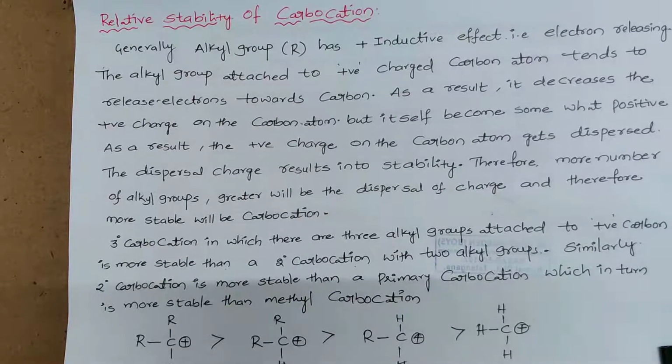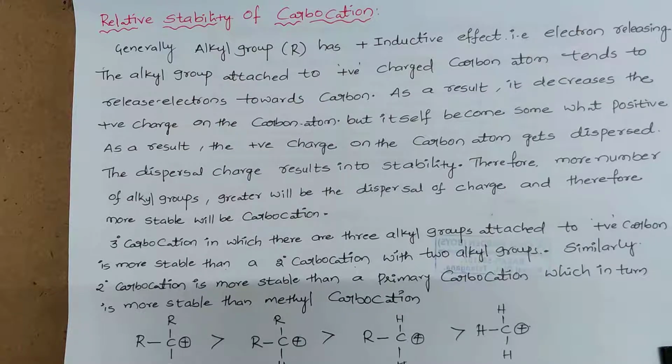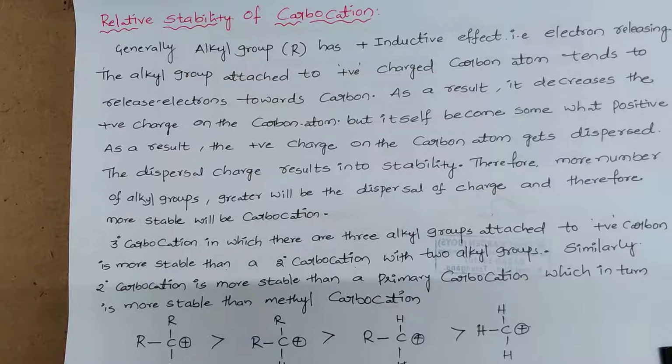Next, another important topic is the relative stability of carbocations. Generally during a reaction, if a carbocation is formed, there are sometimes more than one possibility of writing the mechanism. In that, if we go one pathway, we get a primary carbocation. If we go another pathway, we get a secondary carbocation. If we go the third pathway, we get a tertiary carbocation.